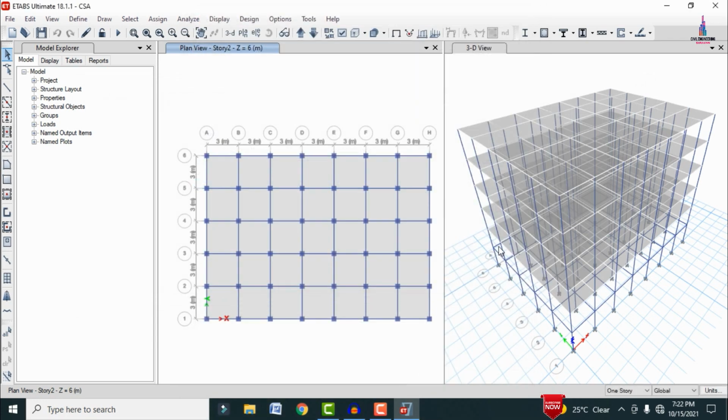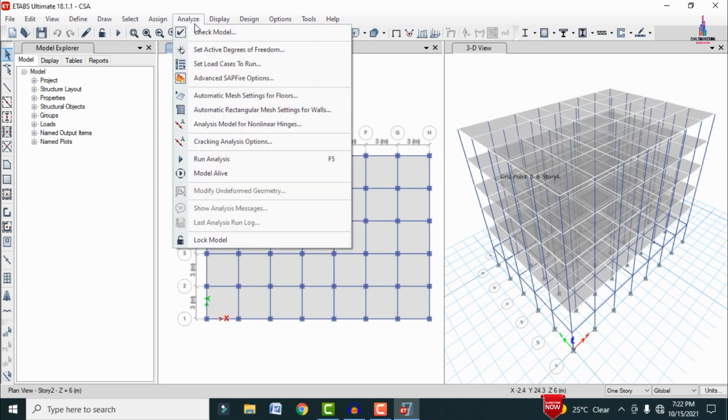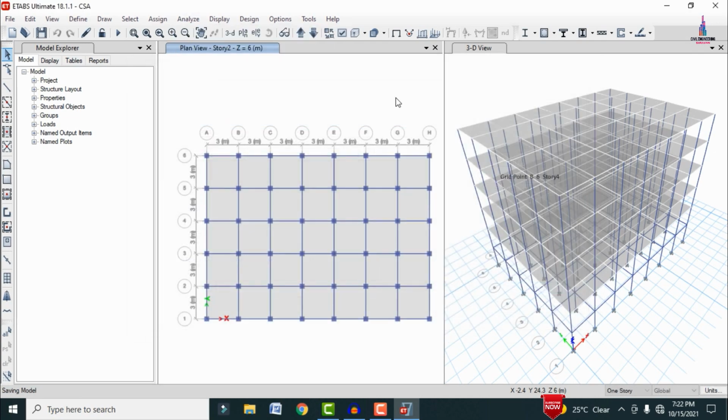Now we have to do the analysis process for this building. Again go to the analyze option, click on set load cases to run, and click on run now, so that it does the analysis for this building under the dead loading condition, live loading condition, and construction sequence analysis loading condition. Then after that we can see the results related to the construction sequence analysis case.